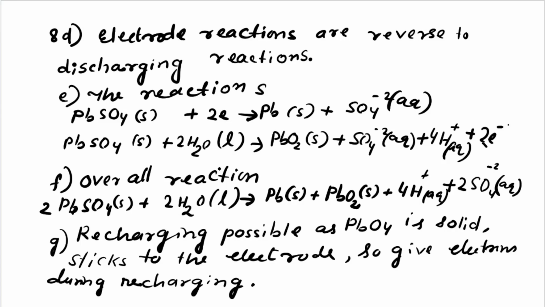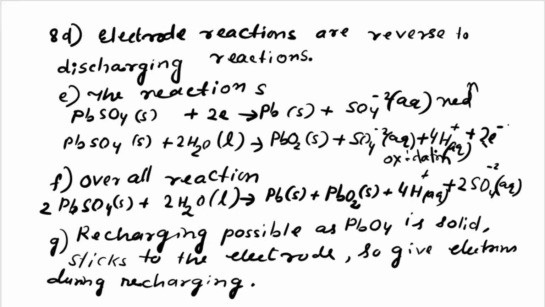And after that, PbSO4 solid plus water gives PbO2, SO4 2- aqueous, 4H plus, and 2 electrons. Now see, here gain of electrons means reduction, and here it is oxidation because of electron loss.